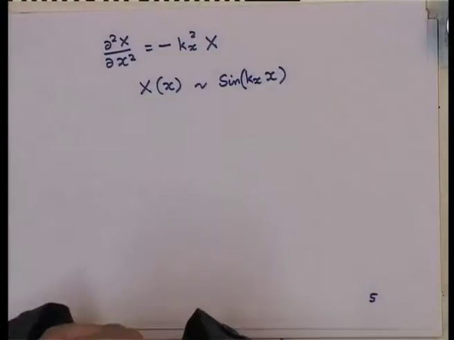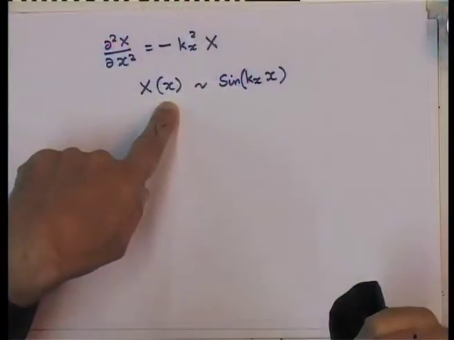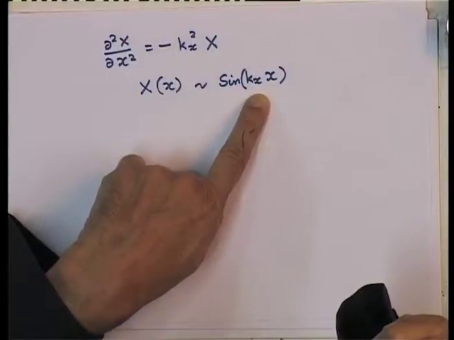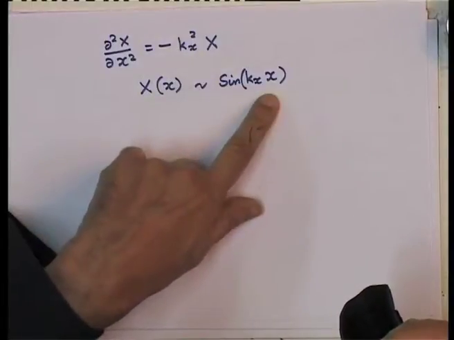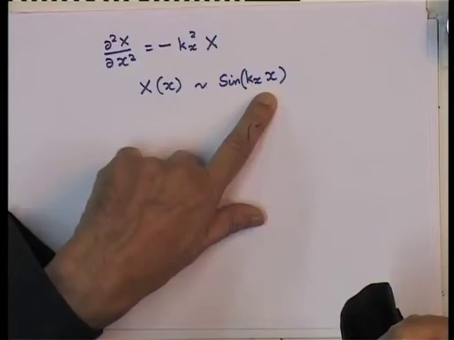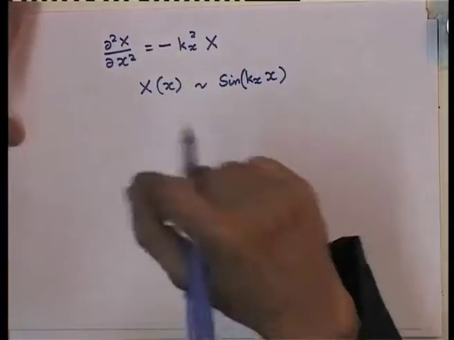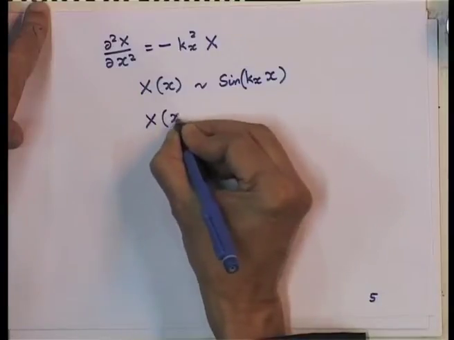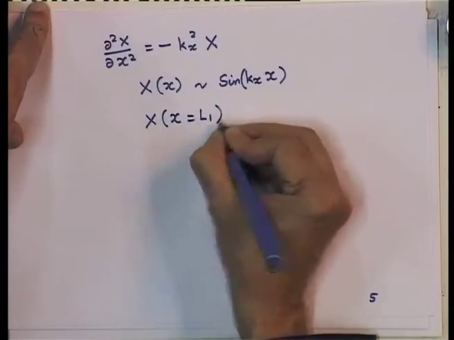Now, notice that I have chosen these two surfaces. At x equal to 0, the value of capital X equal to 0 is automatically satisfied because I have taken a sine function. But there is one more demand. We say that X at x equal to L1 is also equal to 0.